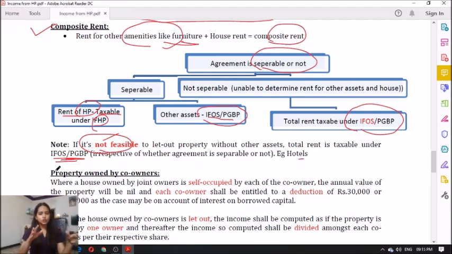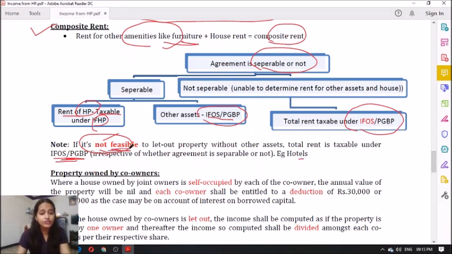Clear everyone? So for composite rent, check whether the agreement is separable or not. If the agreement is separable, tax the house property rent, whatever it is, under house property, and the other assets you will tax under income from other sources or PGBP. And if the agreement is not separable, the entire thing you are going to tax under income from other sources or PGBP.